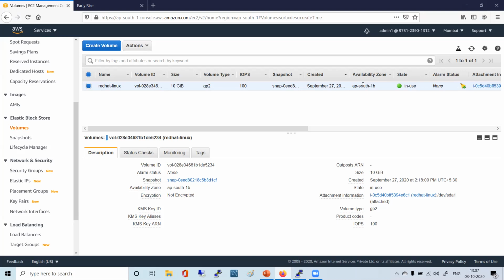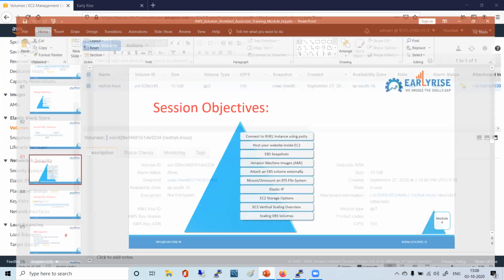Now, who can help us? Snapshots. Something happens to our instance, or something happens to our volume, whether this is a root volume or any other volume. If something happens to that, what to do? We will take a snapshot, right? To mitigate any condition where our volume might go, we will create a snapshot. Even if by mistake you delete this particular volume, if you have a snapshot, you can recover from there, right? So that's the next topic.